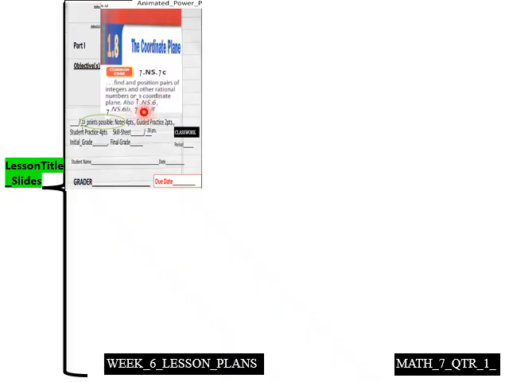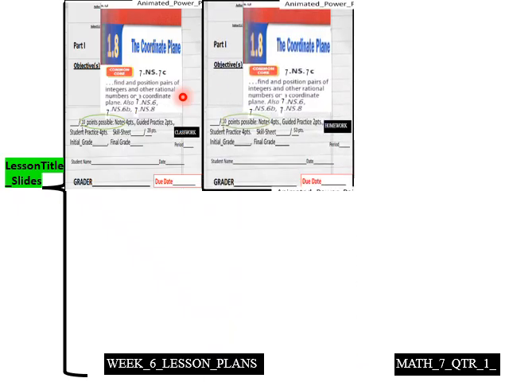So also 7.NS.6, 7.NS.6b, 7.NS.8. So those are all your fancy numbers there for the Common Core standard number. And then the homework is 53 points for the homework for 1.8.